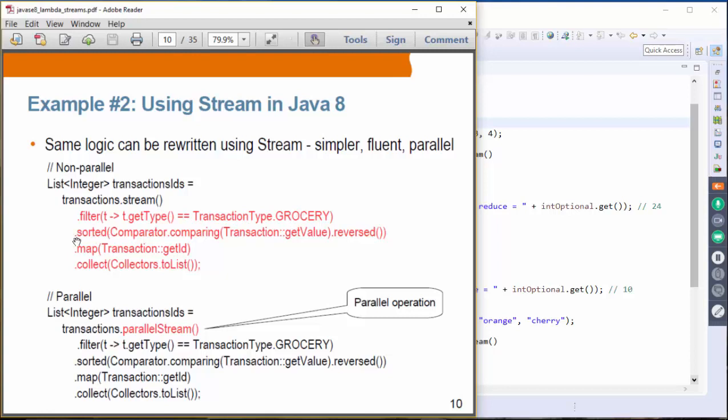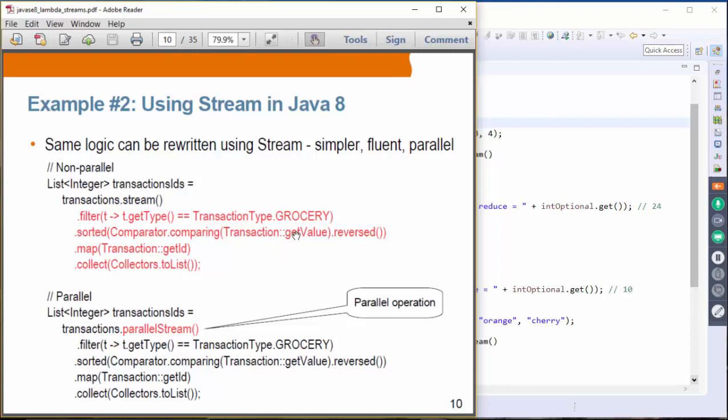Then we use the sorted operation, in which we provide sorting logic. Here we are using the comparing method of the Comparator class, and this is an example of a method reference.